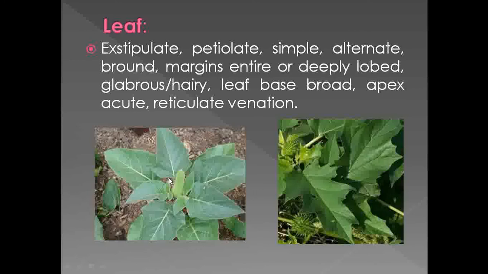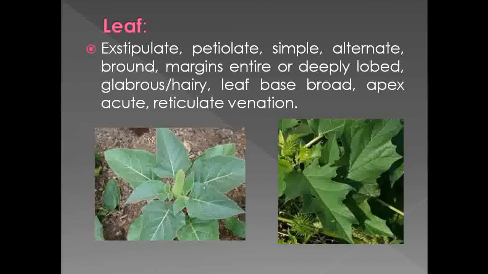The leaves are exstipulate, they are petiolate, they are simple, they show presence of alternate phyllotaxy. The leaf margins are either entire or deeply lobed. Then the leaves are either hairy or glabrous. Then the leaf base is broad while the apex is acute and they show presence of reticulate venation.